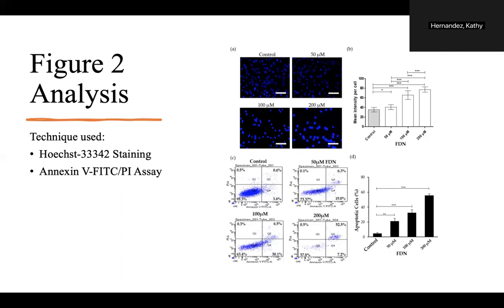So we can see that the control is the brightest on the lower left, and we're most importantly looking at the upper right and the lower right. The ones with the darkest are the 100 micromolar and the 50 micromolar.